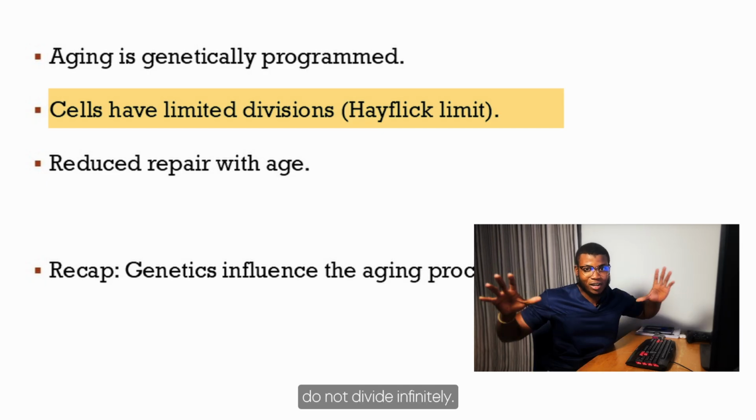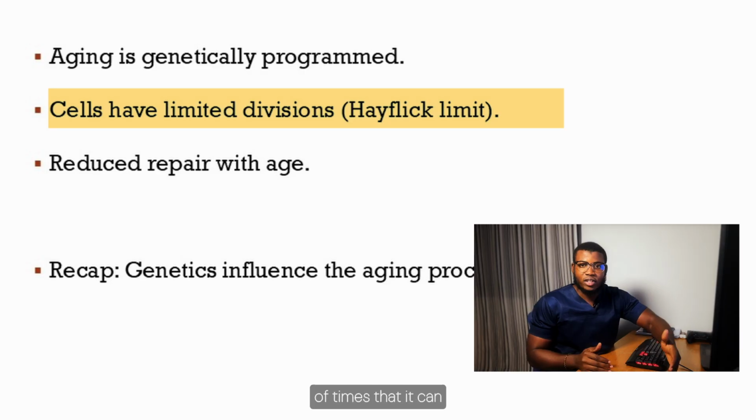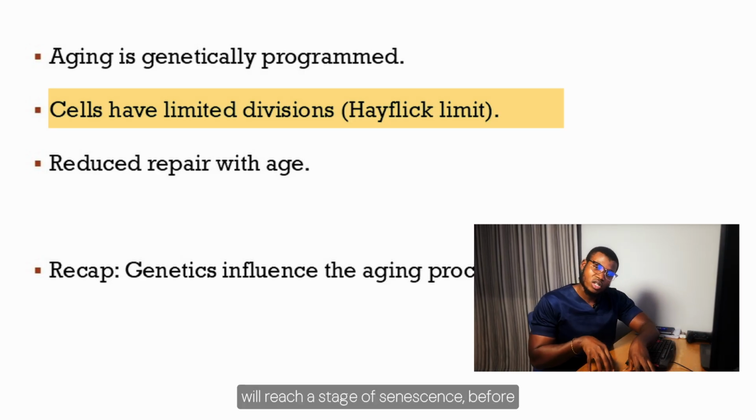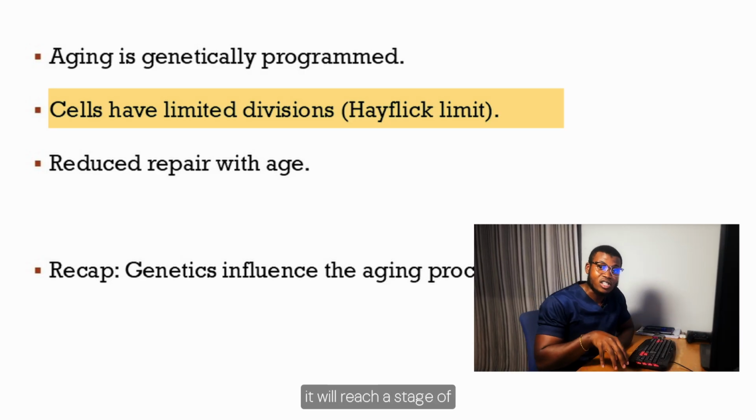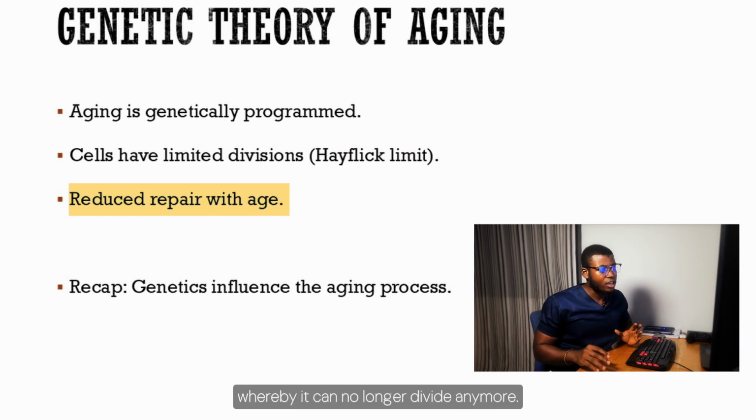It tells us that cells do not divide infinitely, but rather have a certain number of times that they can divide before they reach a stage of senescence, a stage of deterioration, a stage whereby they can no longer divide anymore.